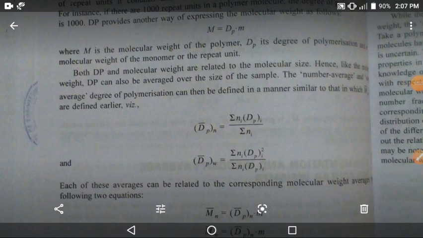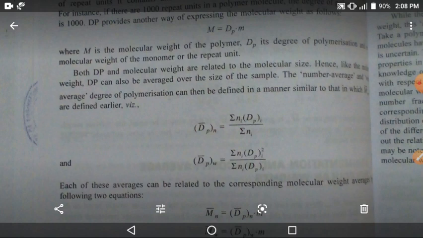Okay, M is equal to DP multiplied by m, where M is the molecular weight of the polymer, DP is the degree of polymerization, and m is the molecular weight of the monomer or the repeat unit. Both DP and molecular weight are correlated, that is, to the molecular size, and hence the weight average degree of polymerization, that is DP, can also be averaged over the size of the samples, and the number average degree of polymerization can be defined in a manner similar to that of Mw, that is, the weight average molecular weight.